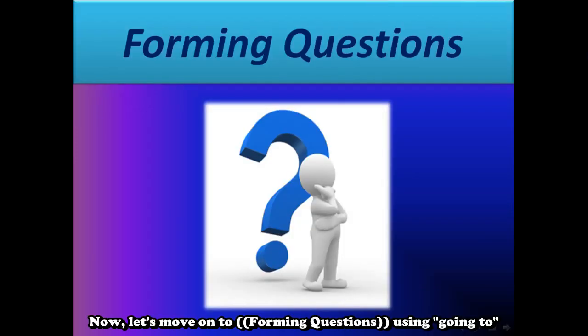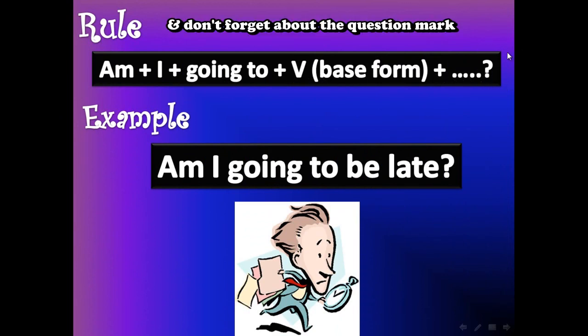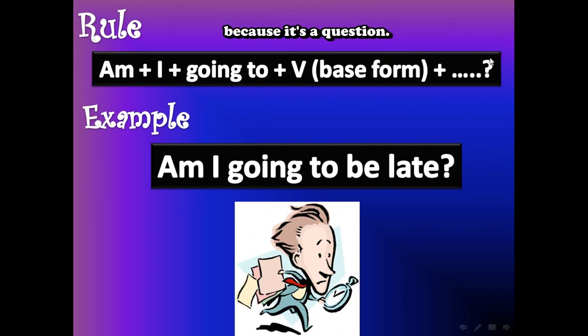Now let's move on to forming questions using going to. The first rule is am plus I plus going to plus the verb, in the base form, plus the rest of the question, and don't forget about the question mark because it's a question. For example, am I going to be late?